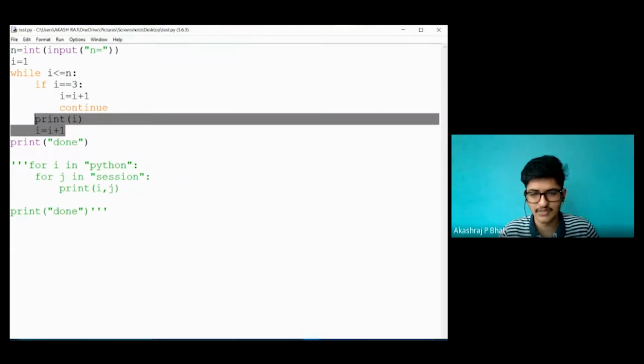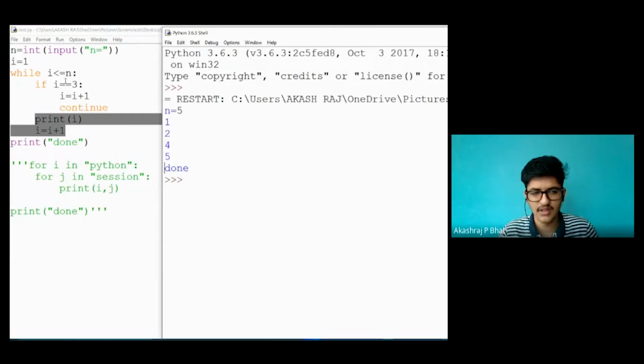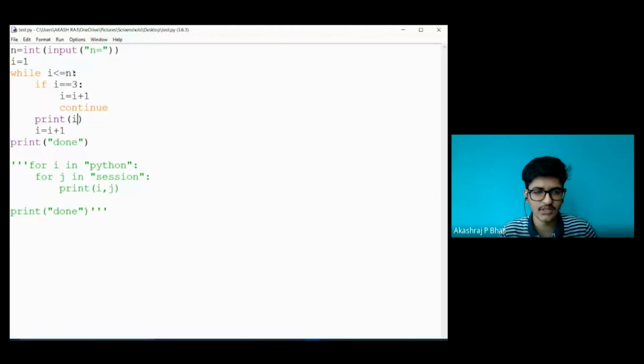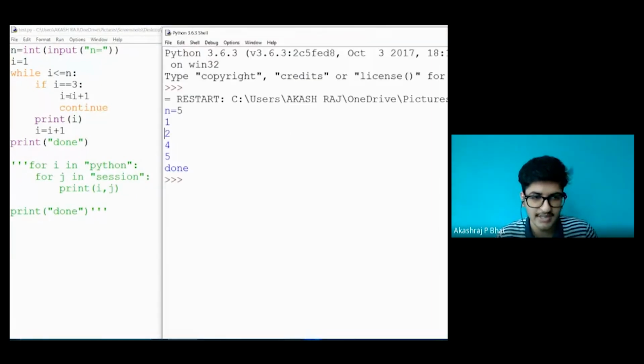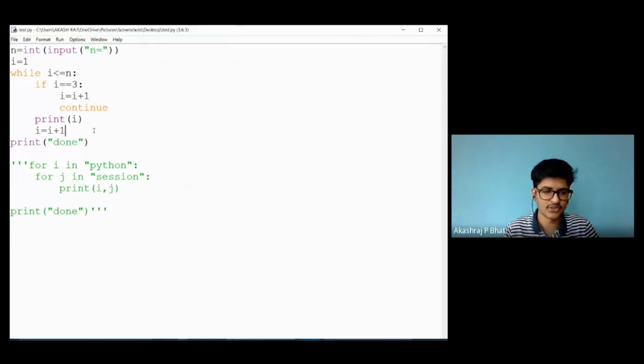So this is skipped. You can see 3 is not printed because at i equal to 3, continue is executed, and the statement which is after continue is completely skipped. So directly it will move the interpreter to the while condition here. As I told, as I have incremented i before continue, now i will be 4. So it will check whether 4 is less than 5. The condition is true. It will check whether 4 is equal to 3. The condition is false. It will print 4. So you can see 3 is not printed. That is, when i became 3, that iteration is completely skipped. So that is what continue does. I hope you understood regarding continue now.